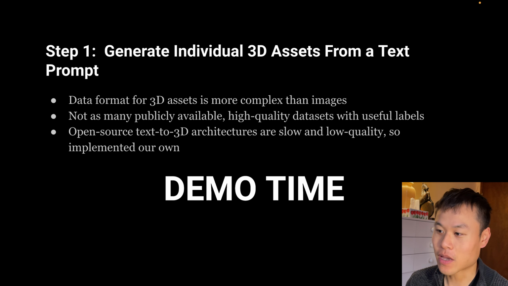And the first step to that is just being able to generate an individual 3D model from a text prompt. Now, the text-to-image models work great, but it turns out that the open source text to 3D models are nowhere close to this kind of quality. We wanted to try to hack together an MVP using some open source stuff, but we couldn't get that working, so we started implementing our own architecture. Let's cut to the demo.